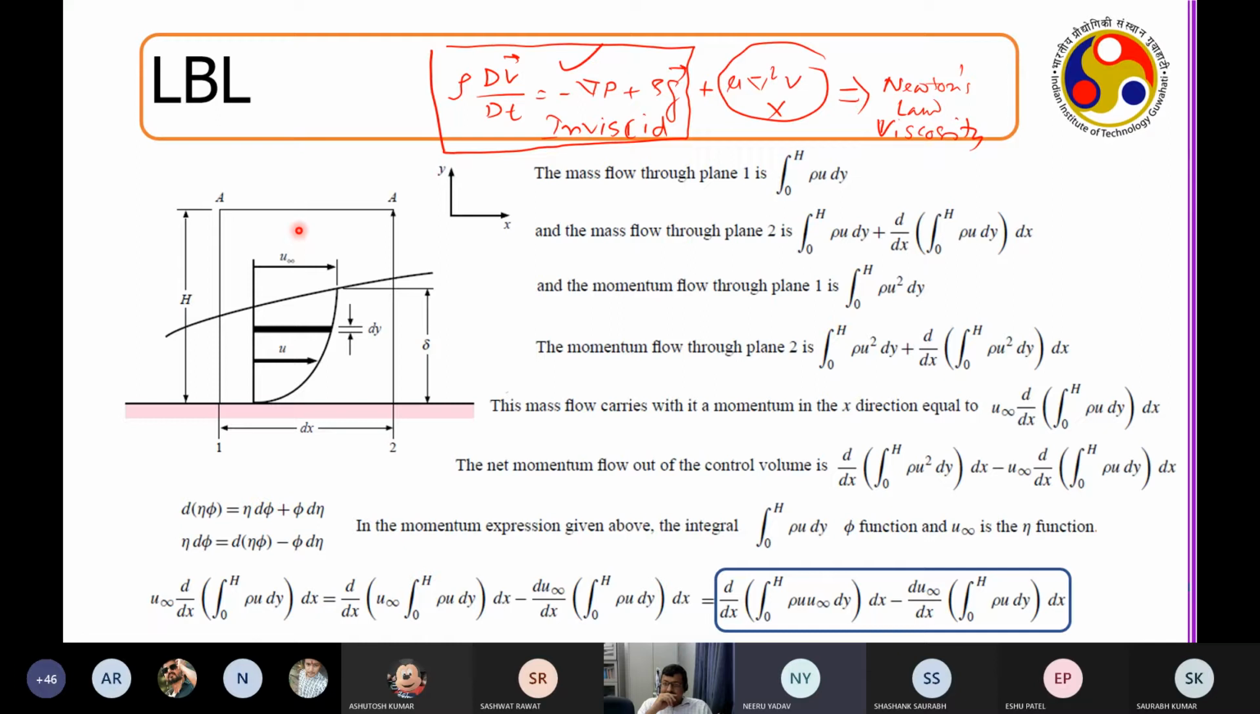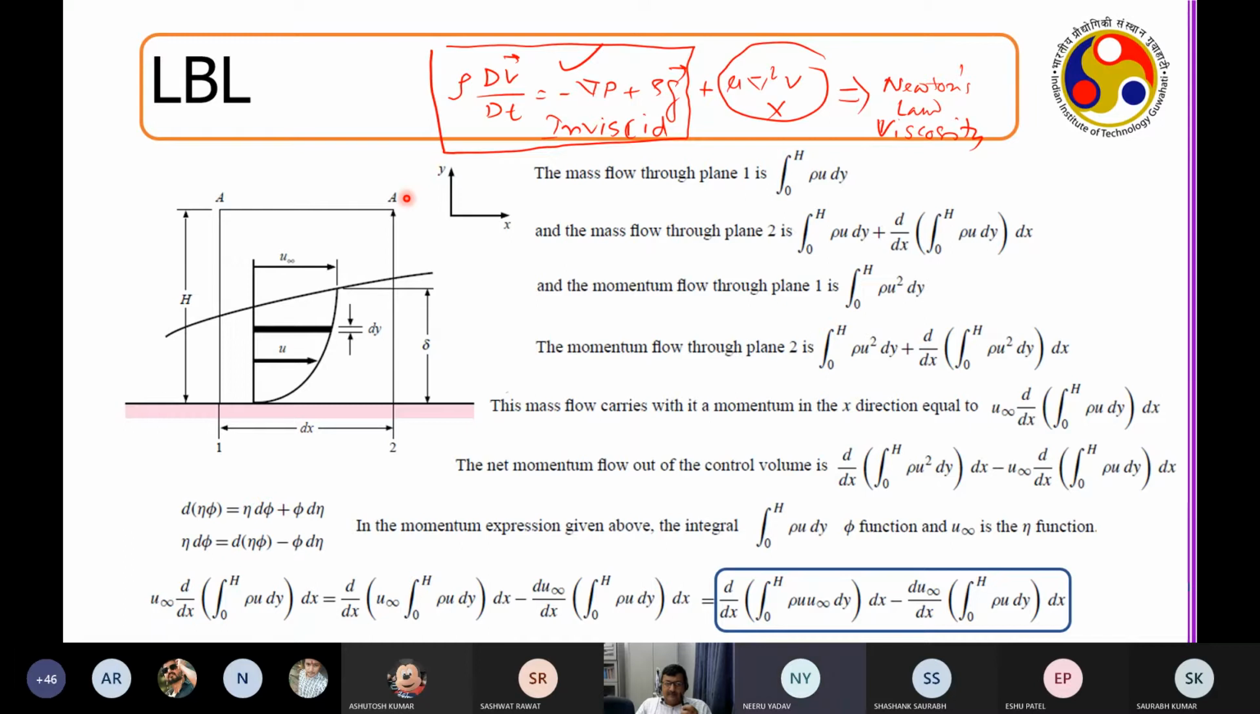Sir, in the second expression, the second term is for momentum flow out, right? This one? Yes, sir. So if I am not really focusing on free stream, I'm just focusing on this particular place. Through this particular plane, what is the momentum that has come in from 0 to h? If I integrate, it is rho u square dy, right? Now what has gone out? I just have taken a Taylor series. So this is what has gone out.